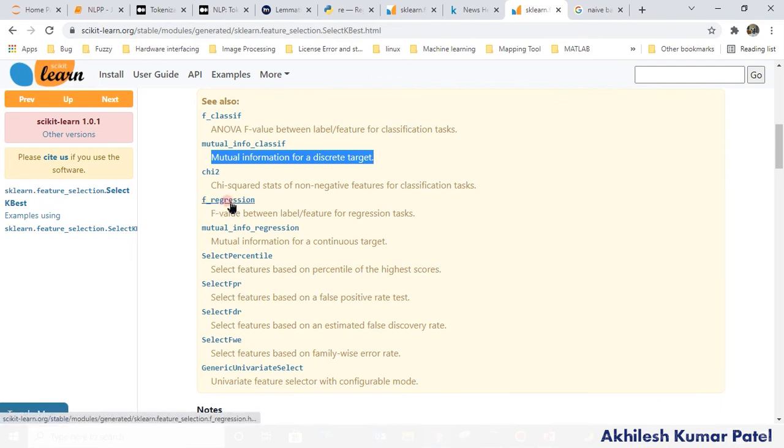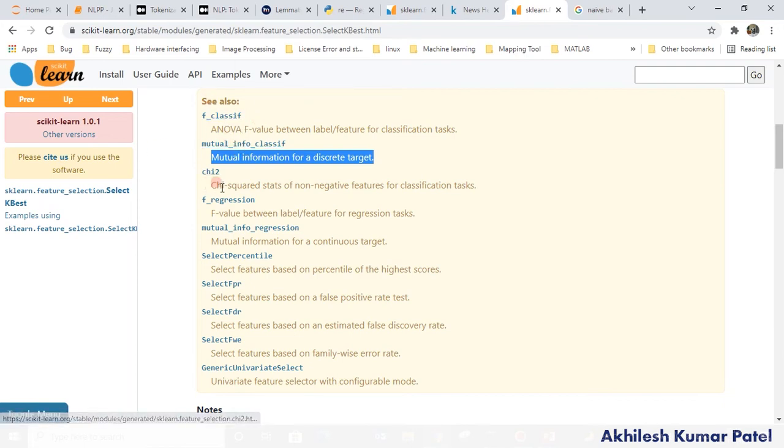So F regression is used if you are doing regression, not classification, right? Chi-square is stated for non-negative features. That's why I was not converting the negative. If you have negative features, never use chi-square, you will not have a good output. So here everything is mentioned.